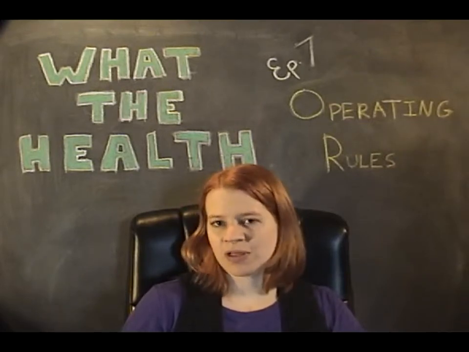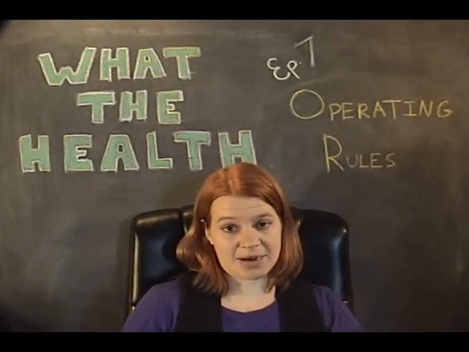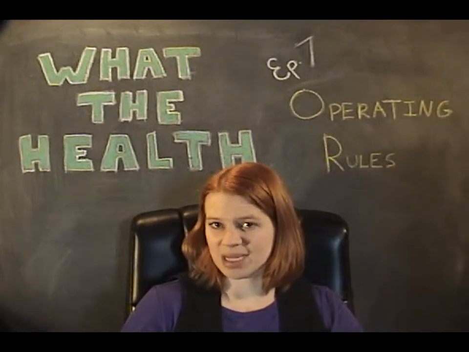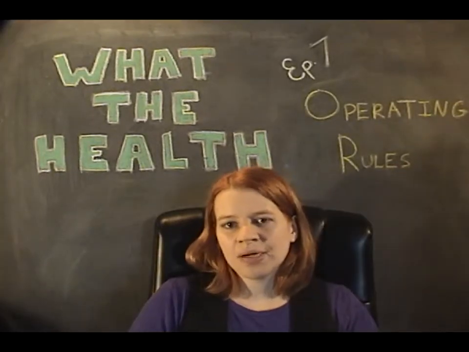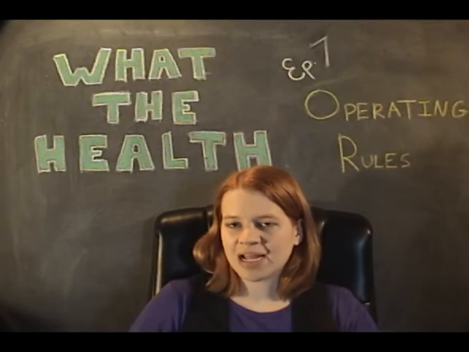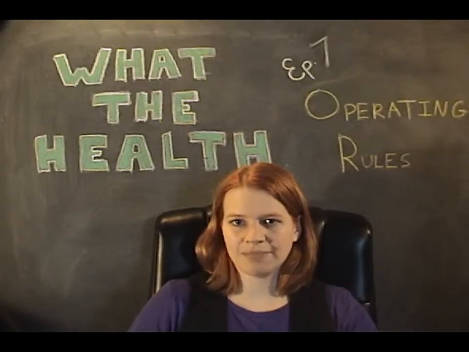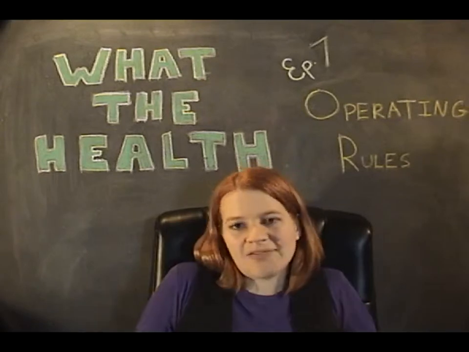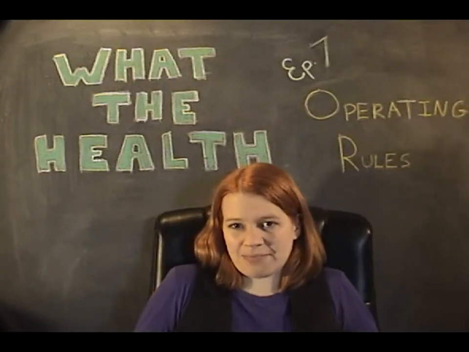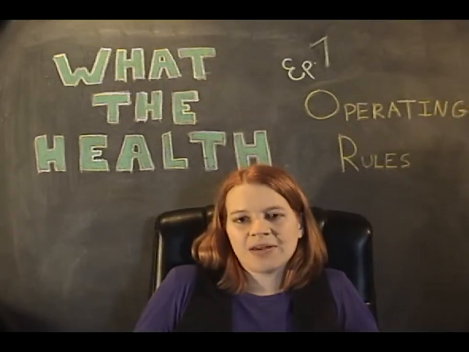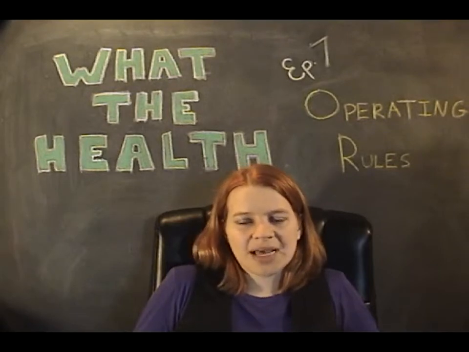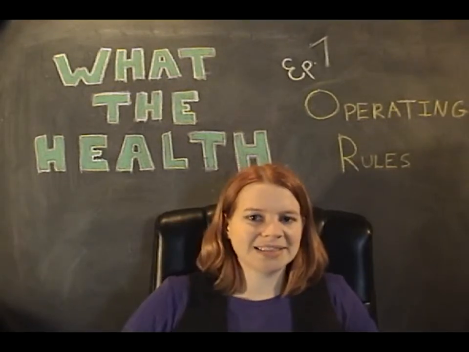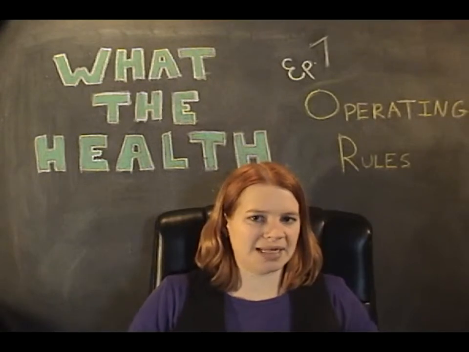You can find out what those subsets are and their deadlines on our blog by clicking the link in the information below. However, the biggest one to talk about is the subset that creates penalties for health plans that are not compliant with the ACA standards. If a health plan is not compliant by April 1st, 2014, they're subject to a fine of $1 per day per covered life until the Secretary determines that they are compliant.